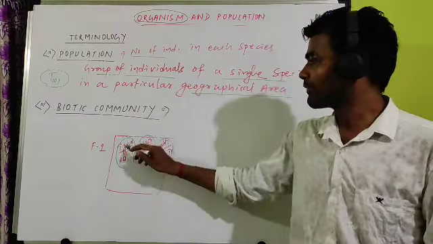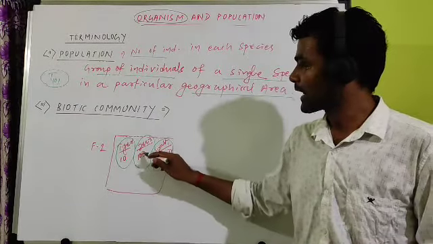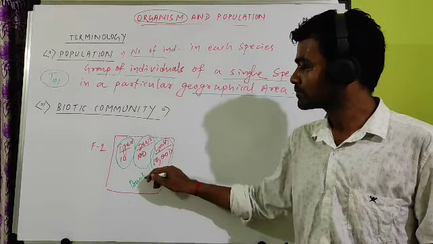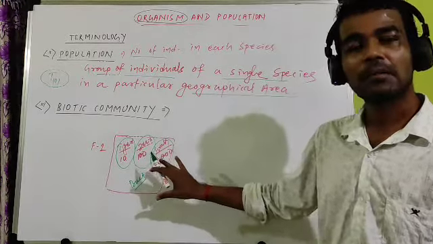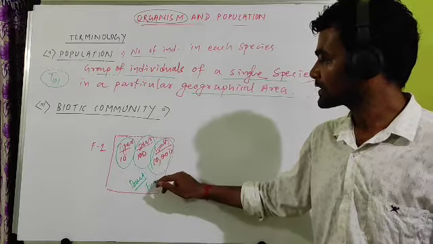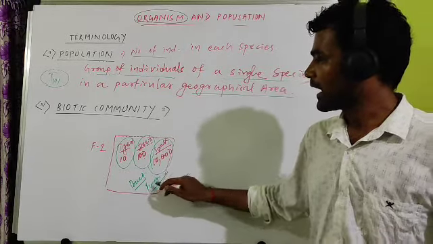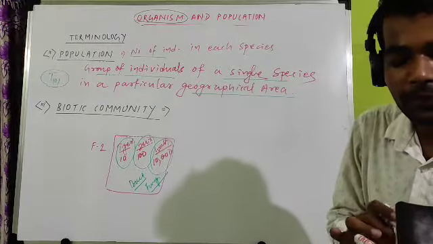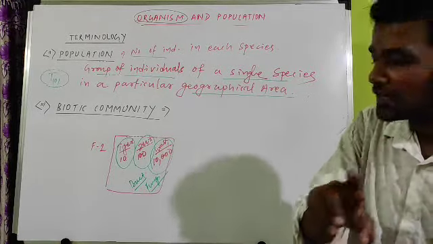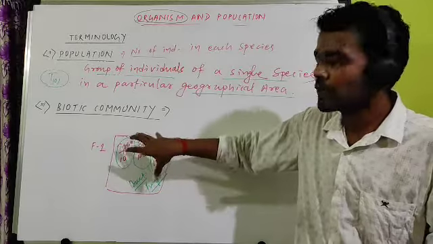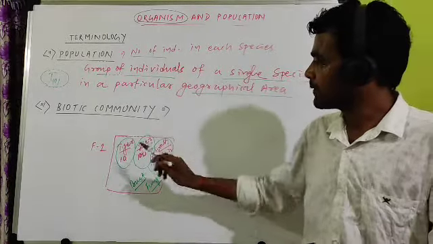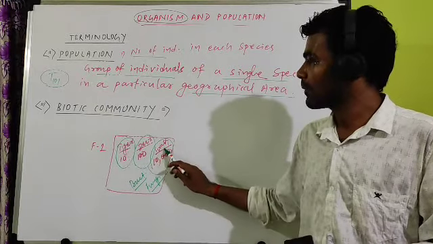There is a population of animal, a population of another animal, a population of plant, and similarly a population of bacteria is also found. We have not used it here, but population of bacteria is there, population of fungi is there. So I can say this area is a collection of different populations, different populations of animals, different populations of plants.